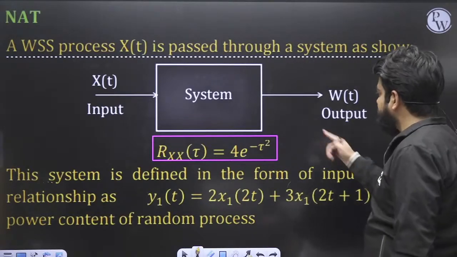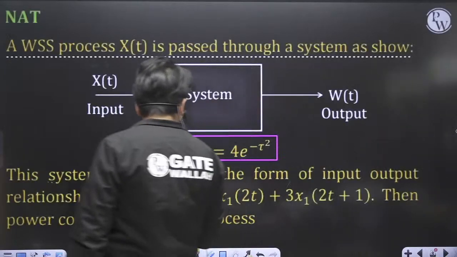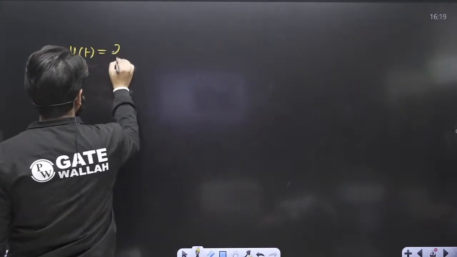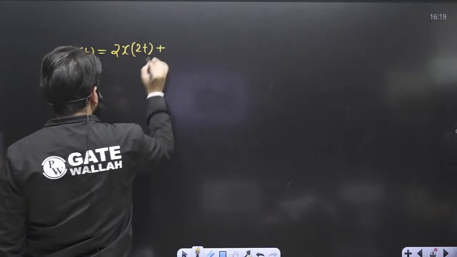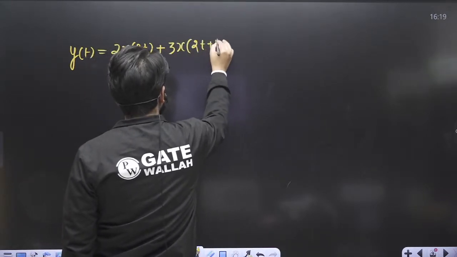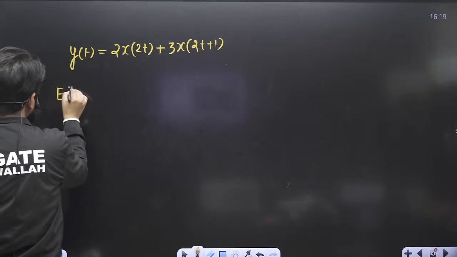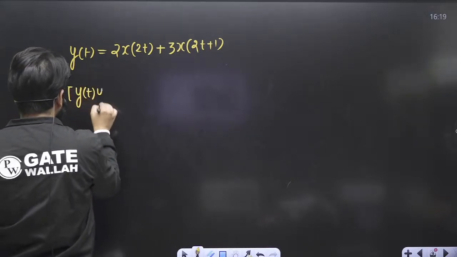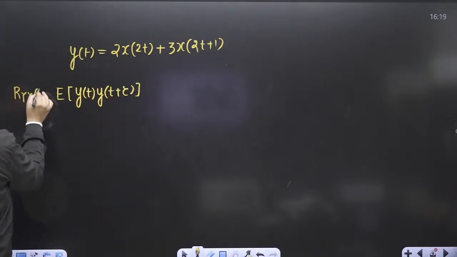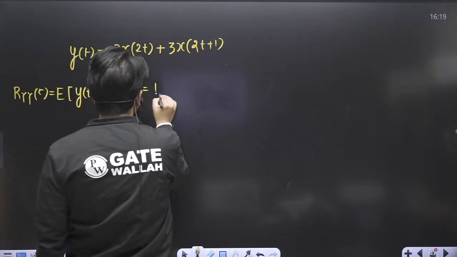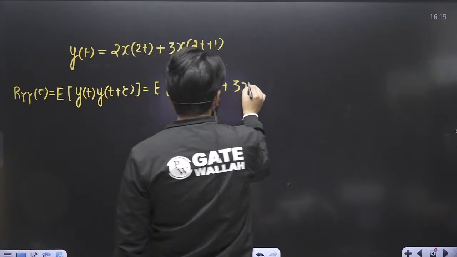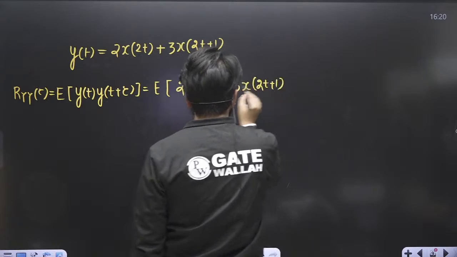Perfect. So this is x(t) and y(t). y(t) is given as 2 times x(2t) plus 3 times x(2t+1). Instead of this, I can write it as y(t) times y(t+tau), because you know that this will be the autocorrelation function. So I can write it as 2x(2t) plus 3x(2t+1).